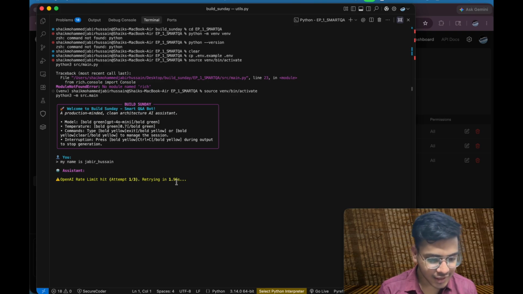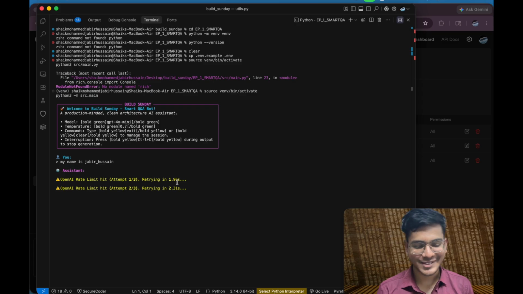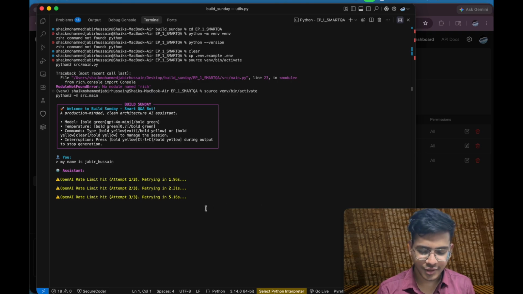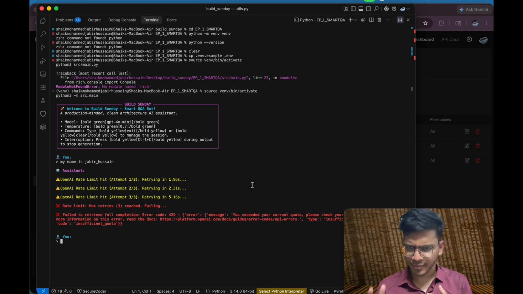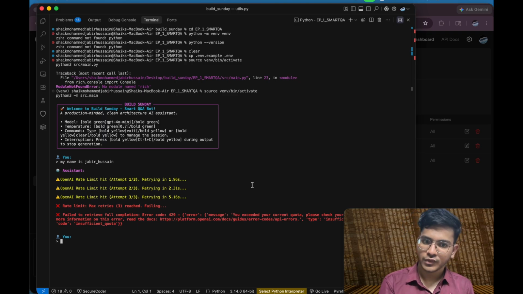OpenAI rate limit hit. I don't have OpenAI tokens. Oh god, really? In that case, I can use some other models right now. That means my first application failed. I hope not. The reason is that I have used OpenAI, Gemini, Grok, every other API thousands of times. Because this is failing, because I don't have enough credits for OpenAI, that is why it is not working. What I can do is put in my open source model, like for example, let's say